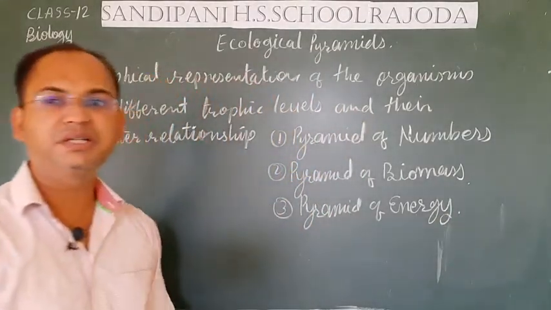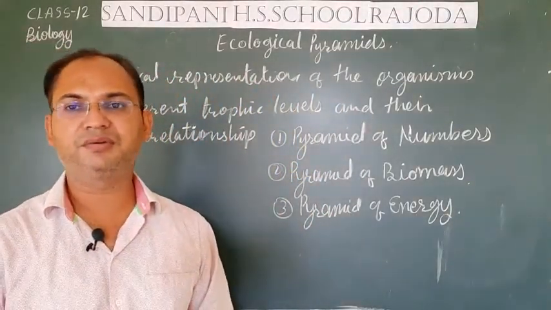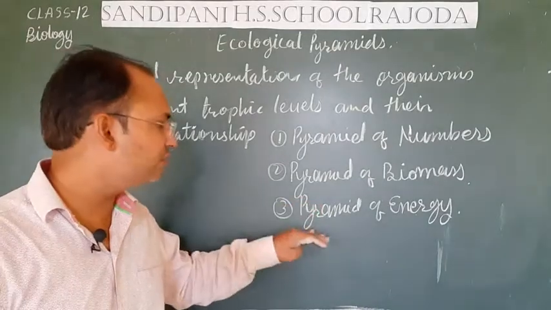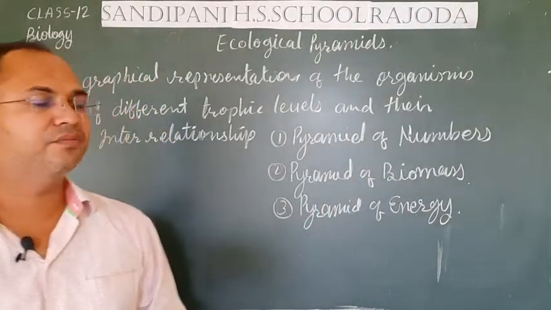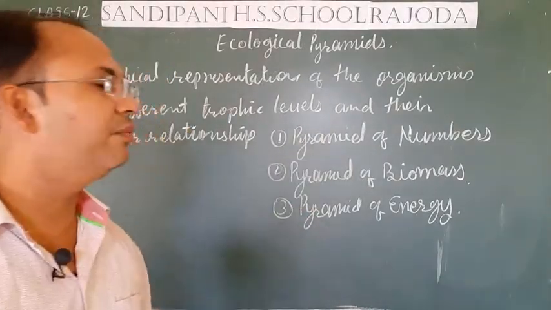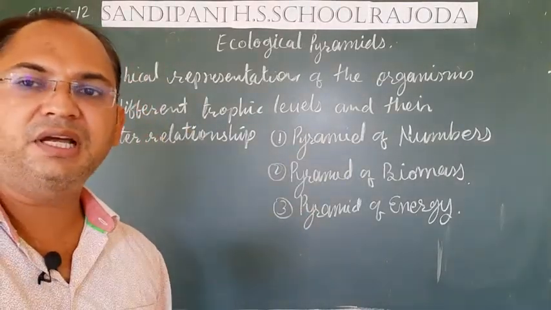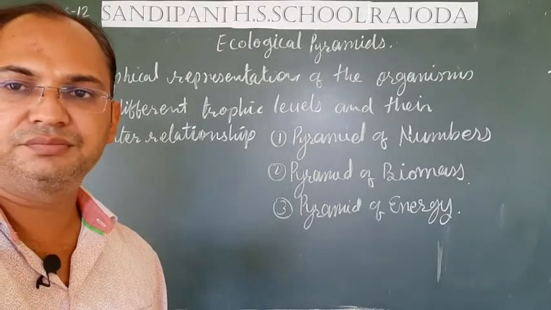The amount of energy present in different trophic levels is the basis of this type of pyramid.